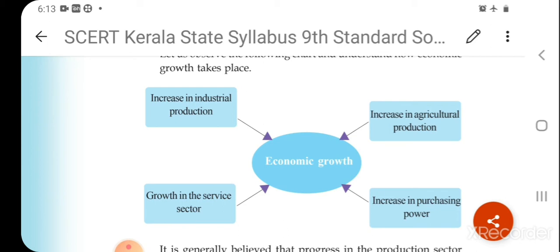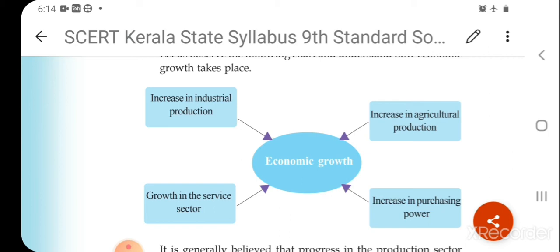That leads to an increase in the purchasing power of the people. How? Because the people are engaged in the agriculture sector, the industrial sector, and the service sector. In return, they are getting wages or salary. They are the reward for the work they are giving to the country.